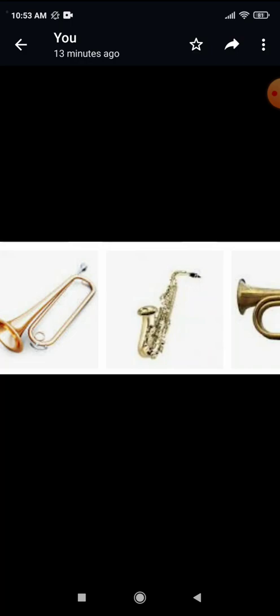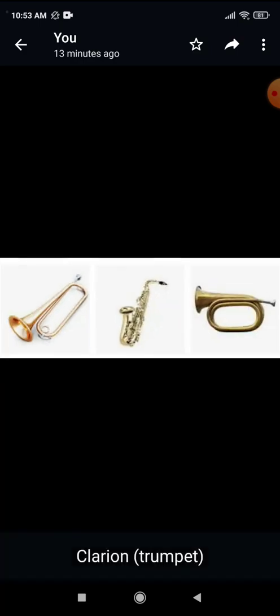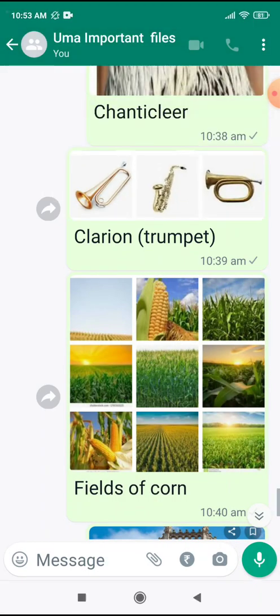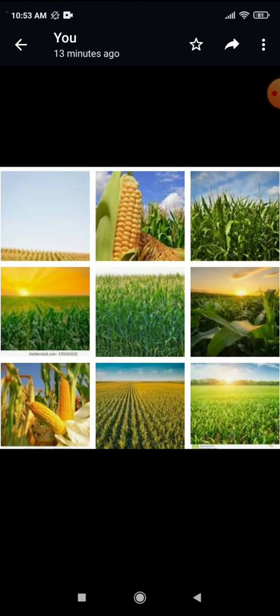What do you mean by the word clarion? Clarion is a trumpet with a shrill sound. You must have heard this, isn't it? The trumpets. So this is the clarion. It is a trumpet with a shrill sound. So when this blows, that means the day is nearer.